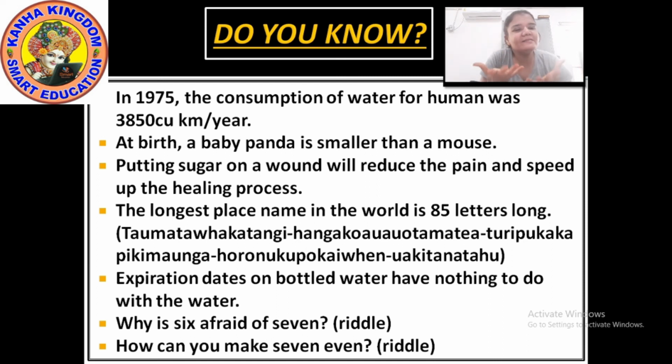By removing the S. Remove the S from the 7. What remains? E-V-E-N. It's even. So this is how 7 can be made even. Isn't it interesting?